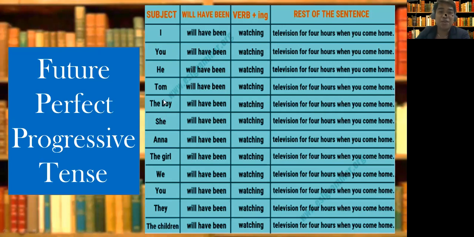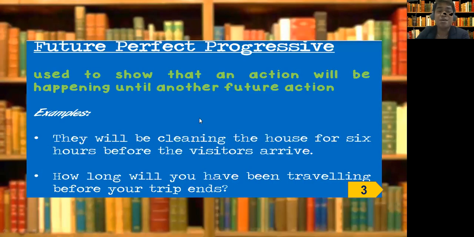All right, so the rest of these sentences again are for you to read on your own. Okay, so last explanation or more examples for future perfect progressive tense. This is used to show that an action will be happening until another future action, like the examples. They will be cleaning the house for 6 hours before the visitors arrive.